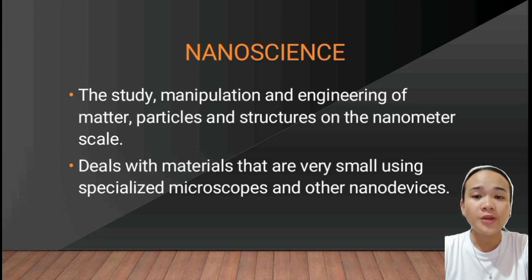Next is nanoscience. Nanoscience is the study, manipulation, and engineering of matter, particles, and structures on the nanometer scale. It deals with materials that are very small using specialized microscopes and other nano devices. As I said a while ago, it cannot be seen by our naked eye, so they use specialized microscopes and other nano devices, because nanoscience is the study to create something, manipulate something, or innovate something using nanoparticles, nanomaterials, or anything in a nanometer scale.